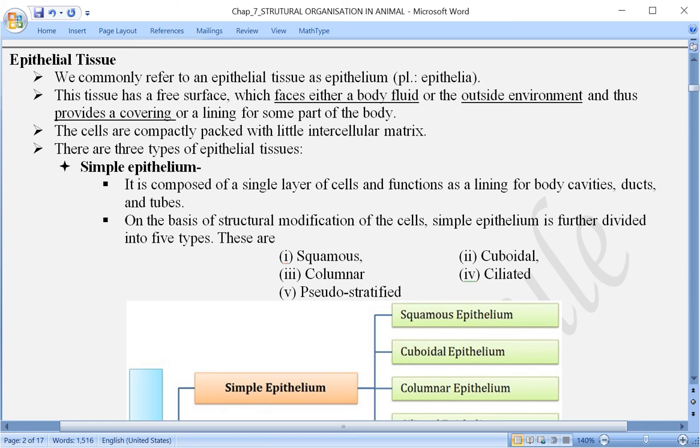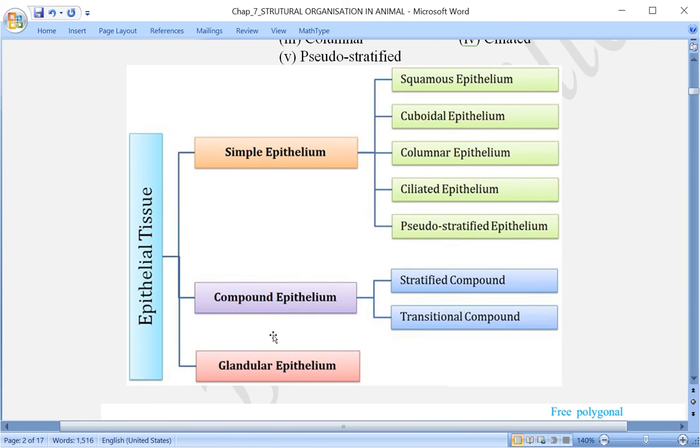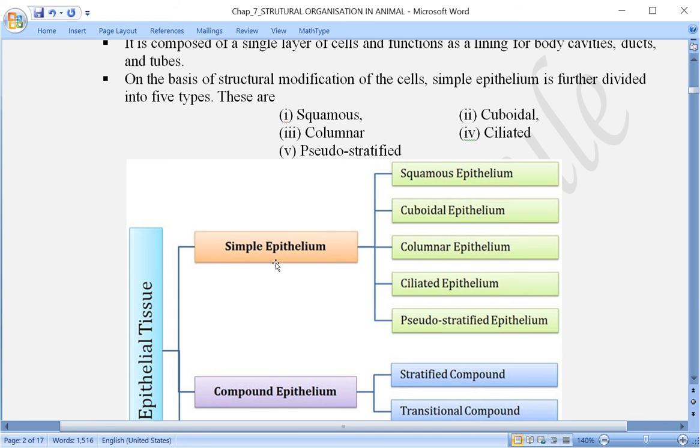Now let us start with the simple epithelium. Compound epithelium can also be called complex epithelium. Now in the case of simple epithelium, what happens? It has only a single layer, and that is why it is called simple epithelium. Whereas when we talk about the second one, compound epithelium, there is more than one layer. Let us say two or more than two layers of cells are there. As a result of that, a compound epithelium is formed.